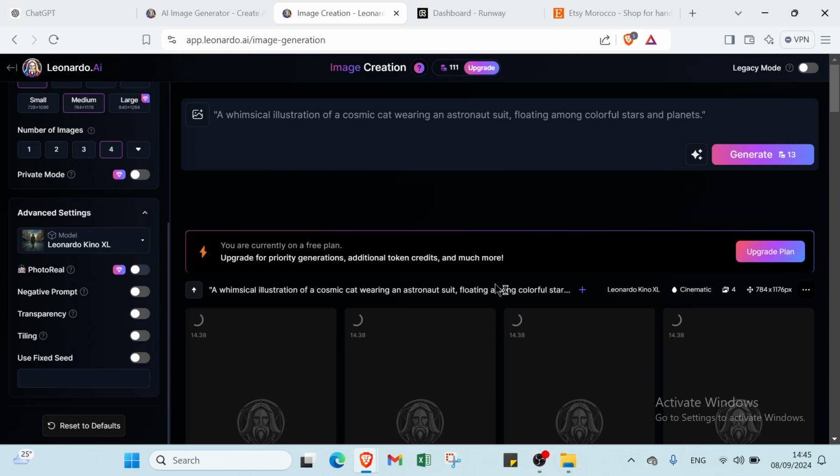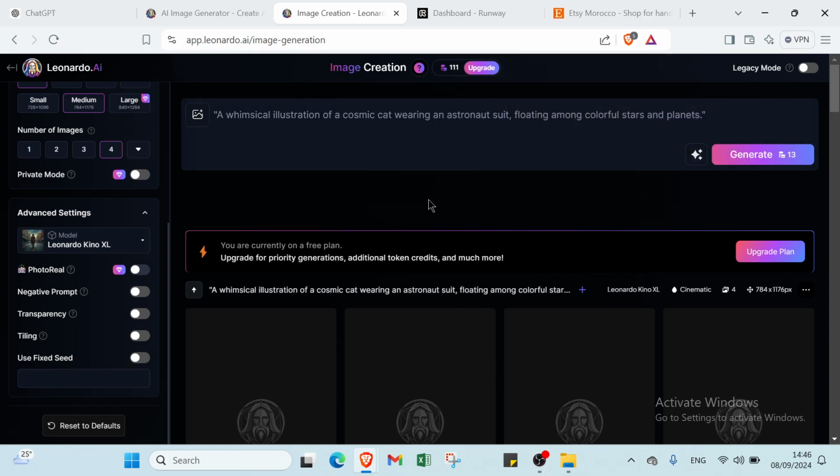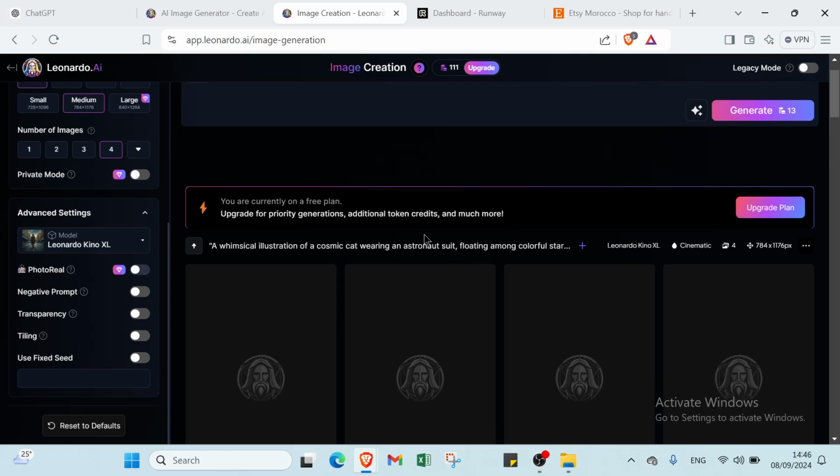So after you have got these credits, they will regenerate, because it's always going to be free. As you can see here, I have got 111 of these credits and they will regenerate every 24 hours. You get around 150 of these each 24 hours, so you can just use them.